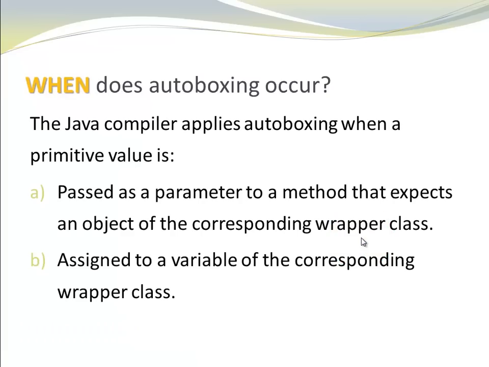Now I want to talk a bit about when autoboxing occurs. The Java compiler applies autoboxing in two situations. A, when the primitive value is passed as a parameter to a method that expects the corresponding wrapper class. B, when a primitive value is assigned to a variable of the corresponding wrapper class.